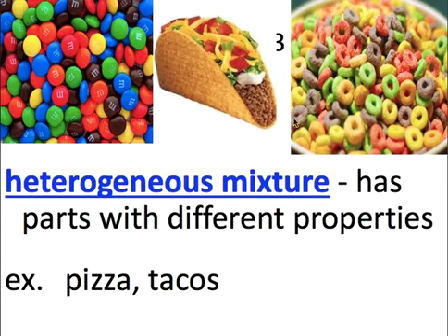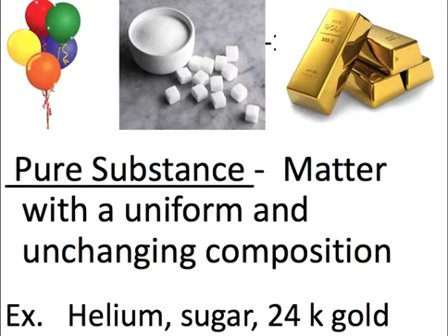Taco, same deal, right? If you take a bite from the bottom of this taco, you're going to get all meat. If you take a bite from the top, you're going to get all veggies and cheese. You got to take that bite right in the middle to get some evenness there. And then Fruit Loops, same deal. Pizza, all right? Love pizza. It's like my favorite thing. So those are mixtures, and now we're going to talk about pure substances.